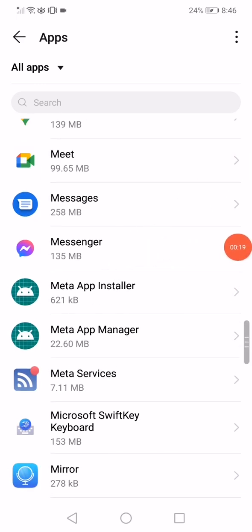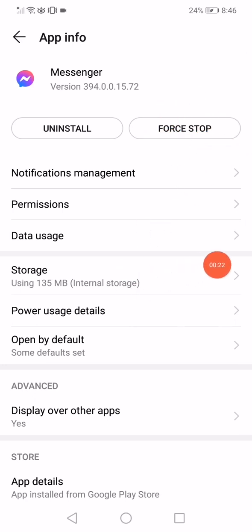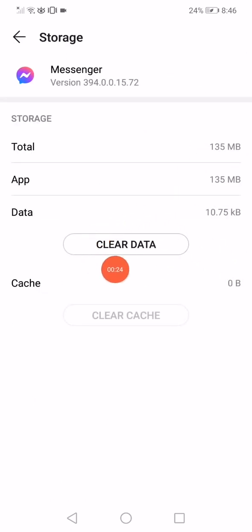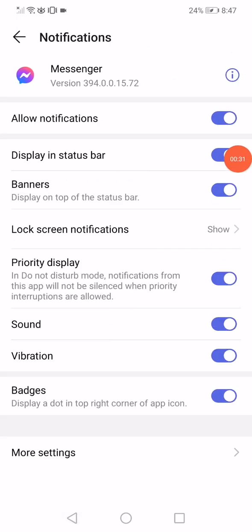Click on Messenger right here, click on Force Stop, and then click on Storage, click on Clear Data and Clear Cache. Go back again and now click on Notifications Management. Make sure that all those notifications are enabled.